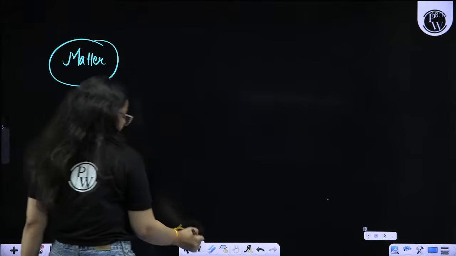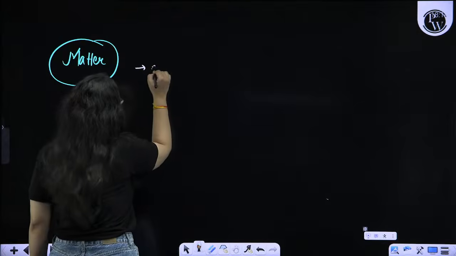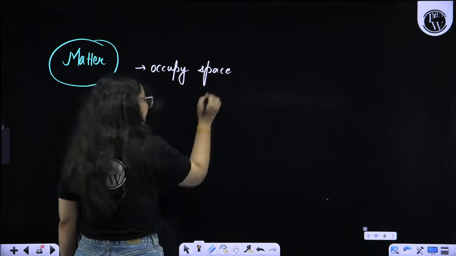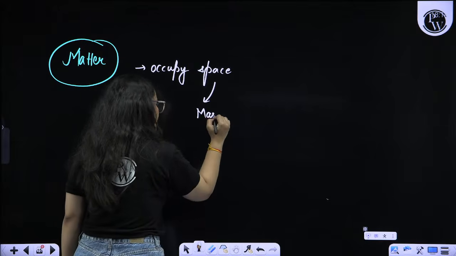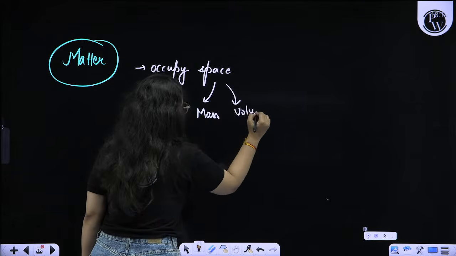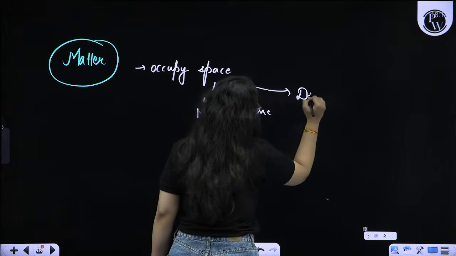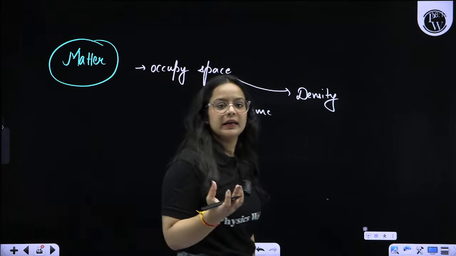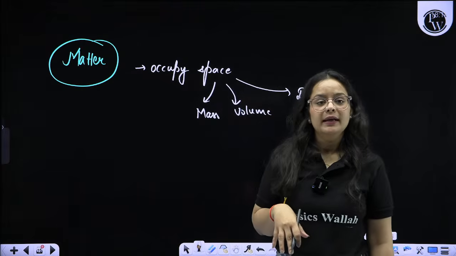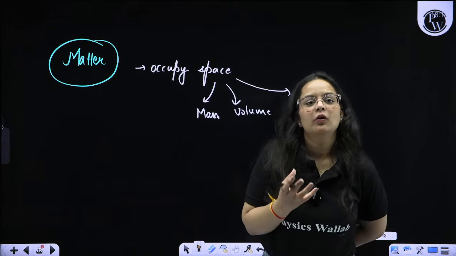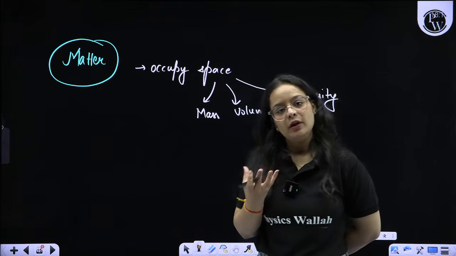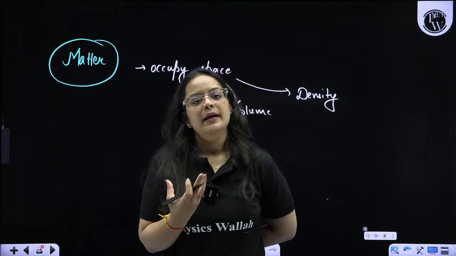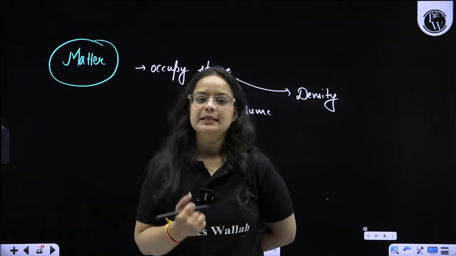Matter is anything that occupies space, that has mass, that has volume, that has density, right? So these properties make any substance be categorized under the category of matter or not, right? Yes beta, very good. Yes, exactly. Ma'am, matter is anything that has mass and occupies space, yes beta.